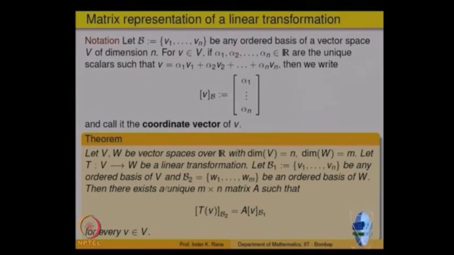So, there is a unique matrix A of order m cross n such that if you take a vector V, take its image, which will be in W, and look at its coordinate vector, it is the same as taking the coordinate vector of the original vector V and multiplying it by the matrix. That is essentially saying that T of V can be obtained as a matrix multiplication. In previous lectures we have seen that every matrix multiplication gives you a linear transformation. This is the other way around. It gives an association between linear transformations and matrices; studying one is equivalent to studying the other.